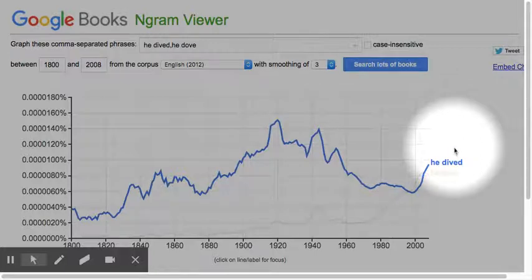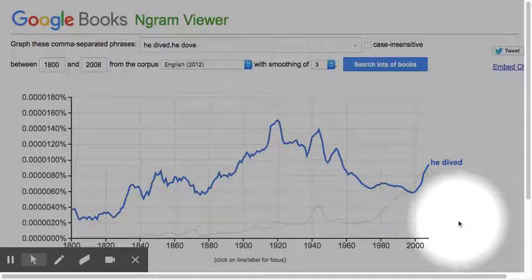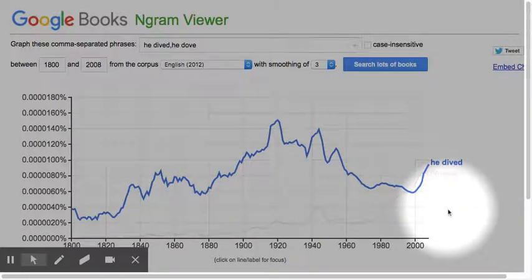So I think around here our intuition may be that dived would be more normal, but actually dove occurs quite often as well. So with this information in mind, I would use either he dived or he dove in my writing and be pretty confident that people would not criticize me for it. So I quite often use Google Books Ngram Viewer in this way.